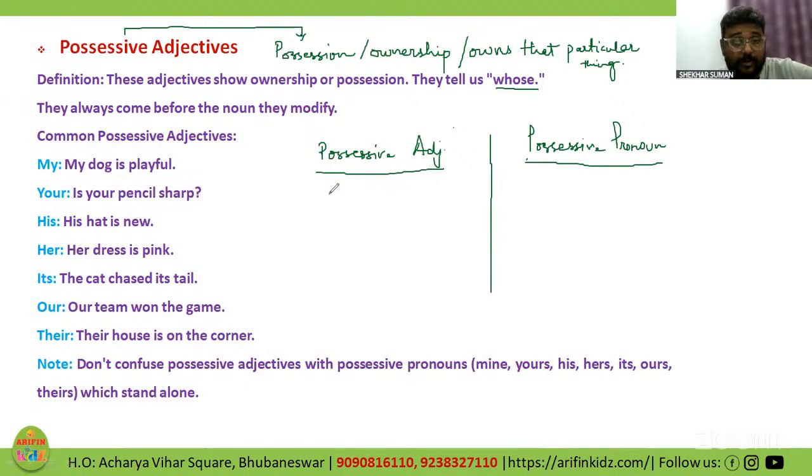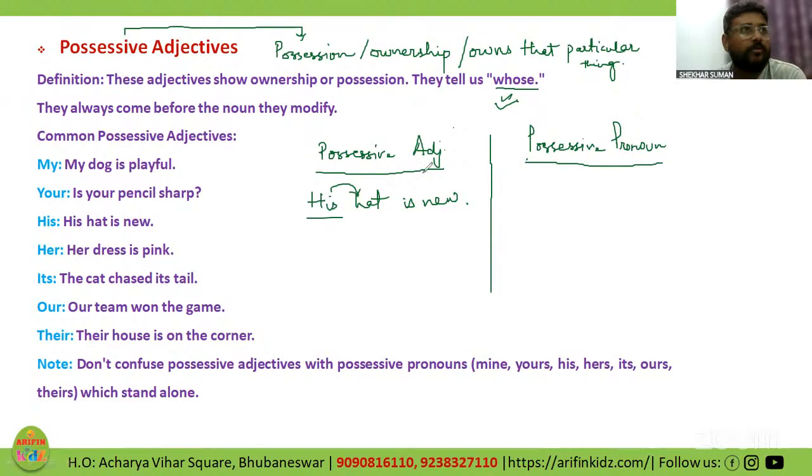So possessive adjectives. Let us take one of the examples. His hat is new. Now over here, his hat. Whose hat? This question is being asked with whose, right?